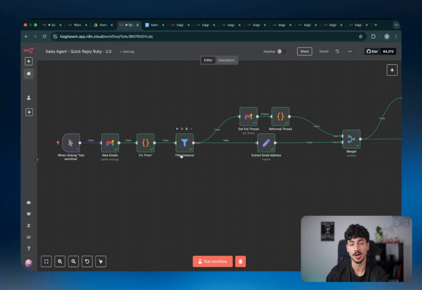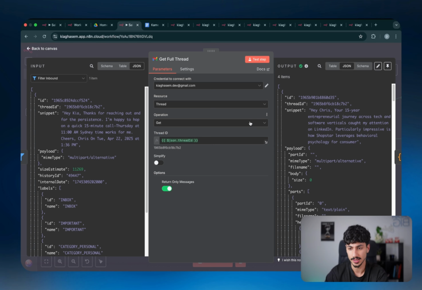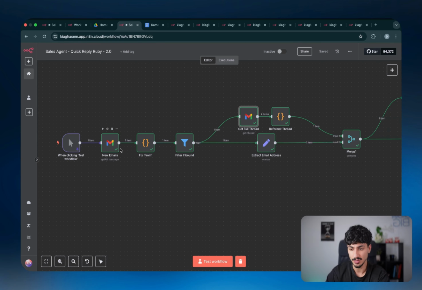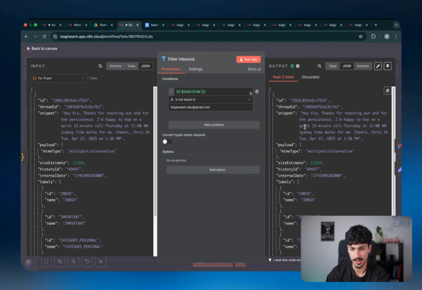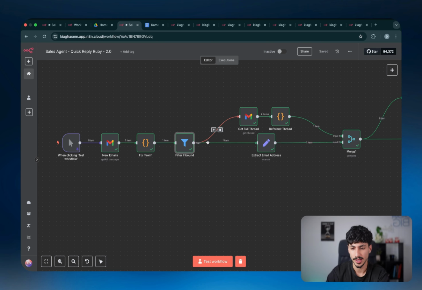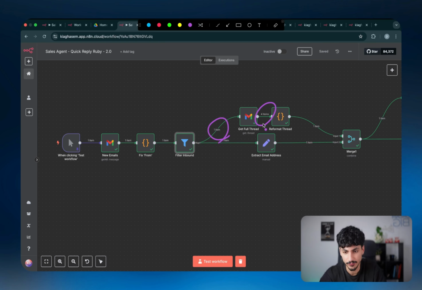So now coming back here, I wanted to show you guys what it actually means to grab the full thread. So as you can see in this instance, that one email is coming in. It's the email that we just sent saying, hey, thanks for reaching out and for the persistence. I want to book it in at this specific time, which is the email that the customer had sent us. And then that went up and you can see one email. So you can see it in the items here. One email turned into 4 items, meaning it also grabbed the previous emails inside that specific thread.